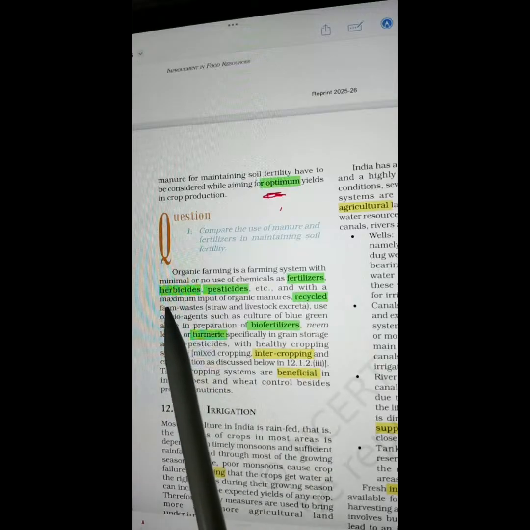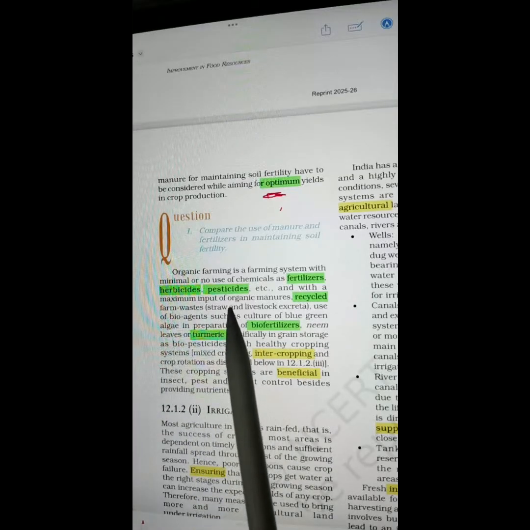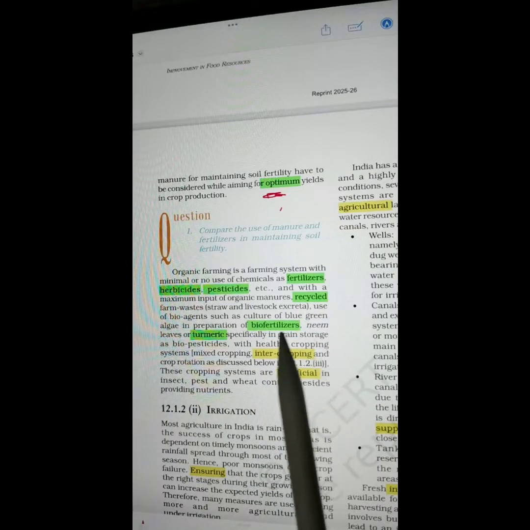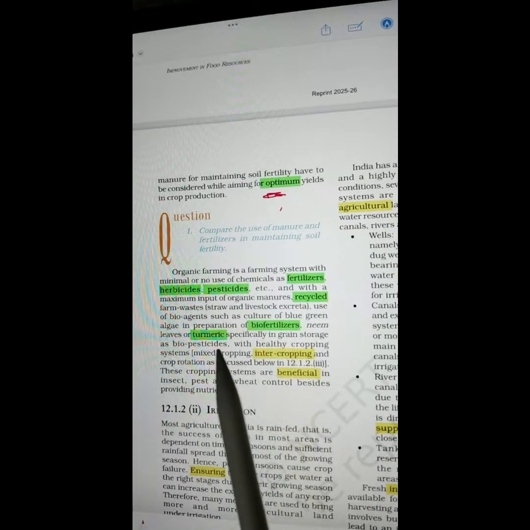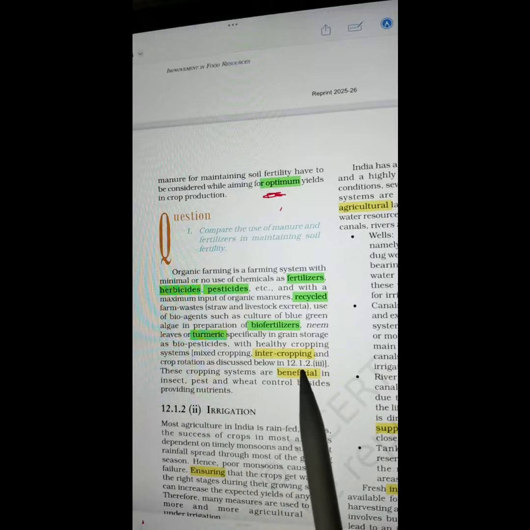Fertilizers, herbicides, pesticides, recycled, biofertilizers, turmeric, intercropping, beneficial.